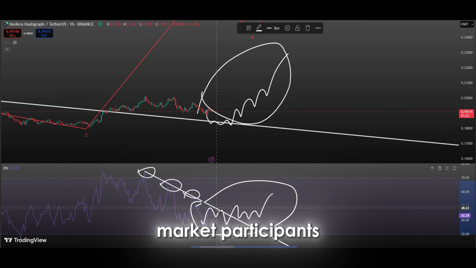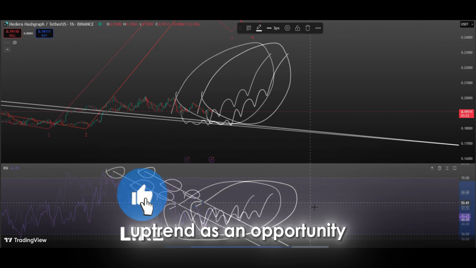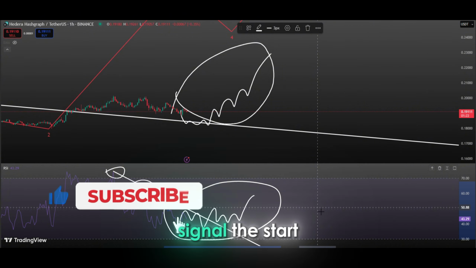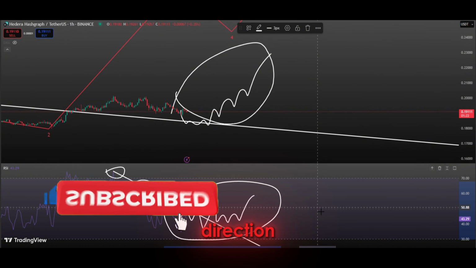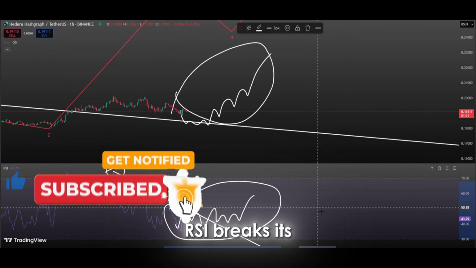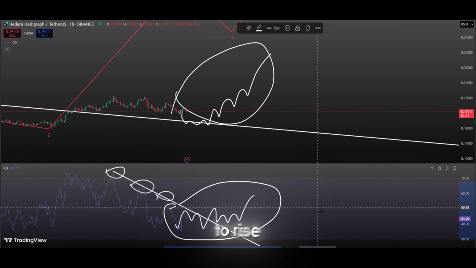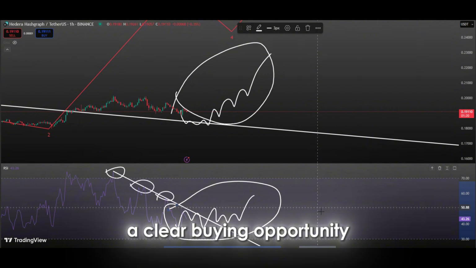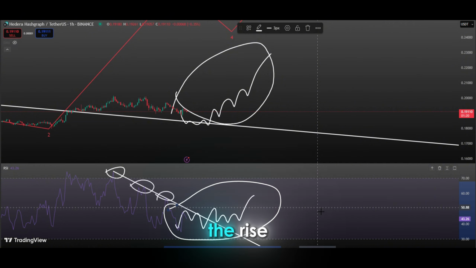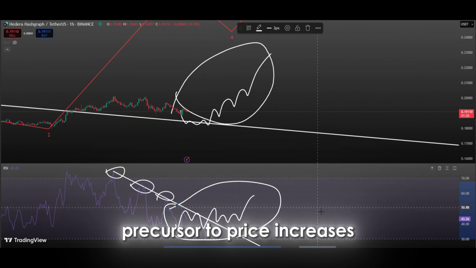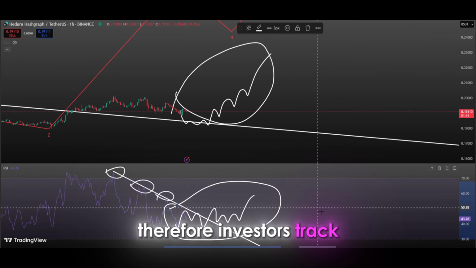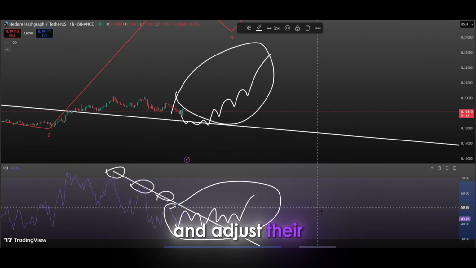At this stage, market participants may view this uptrend as an opportunity, since RSI breakouts often signal the start of a strong move in the market's direction. Moreover, when the RSI breaks its downward trend and prices start to rise, it often presents a clear buying opportunity for investors. The rise in the RSI is generally a precursor to price increases. Therefore, investors track the market closely after the RSI breakout to determine whether momentum is picking up and adjust their positions accordingly. These types of breakouts often lead to large movements and high volatility, which increases the potential for short-term profits for investors.